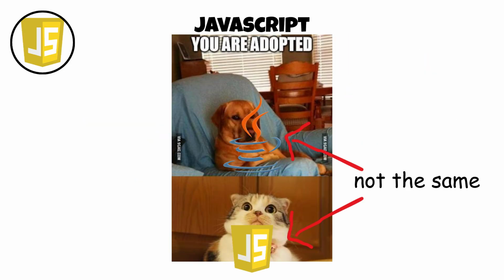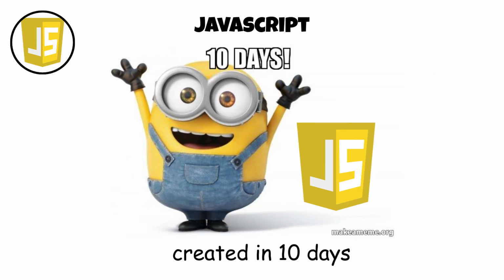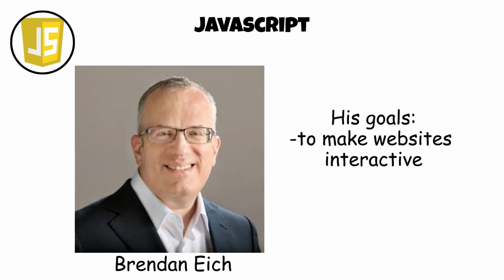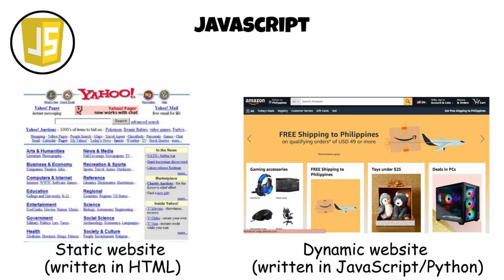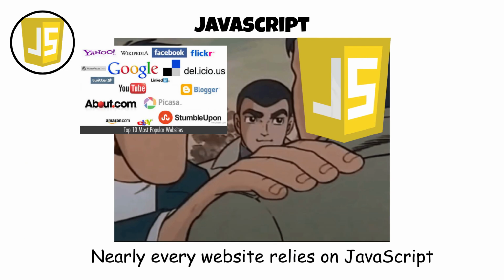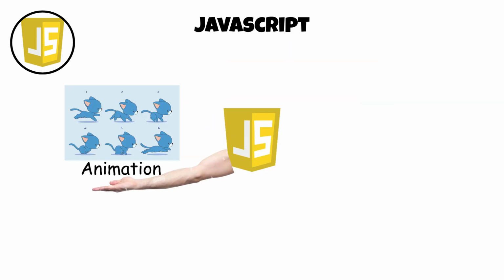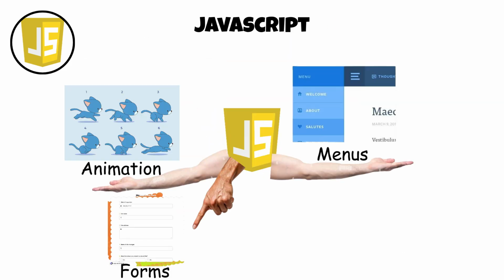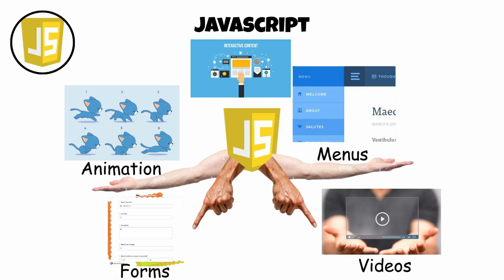Despite its name, JavaScript has almost nothing to do with Java. It was created in just 10 days in 1995 by Brendan Eich to make websites interactive. Before JavaScript, most web pages were static and could do very little beyond displaying text and images. Today, nearly every modern website relies on JavaScript to handle animations, menus, forms, videos, and interactive content.